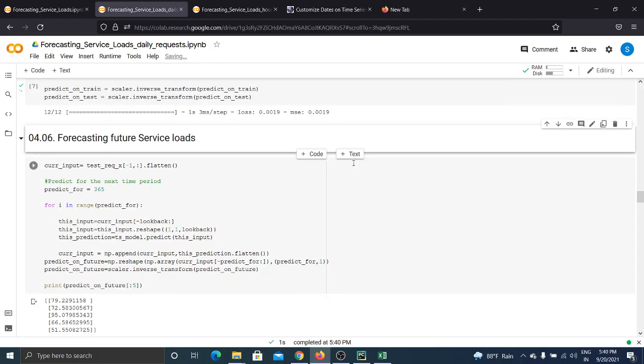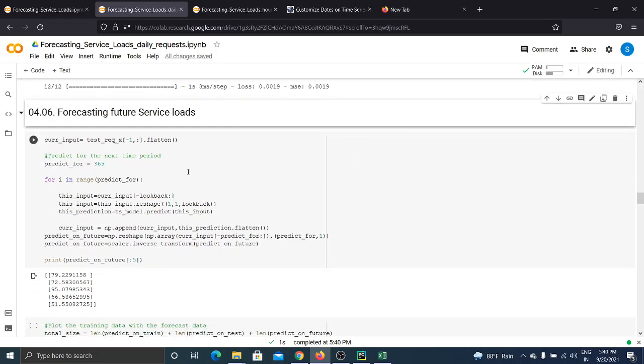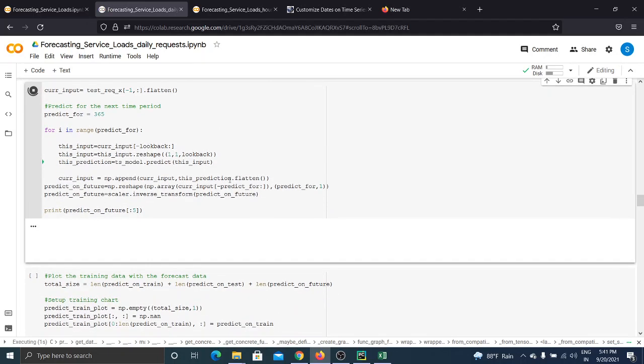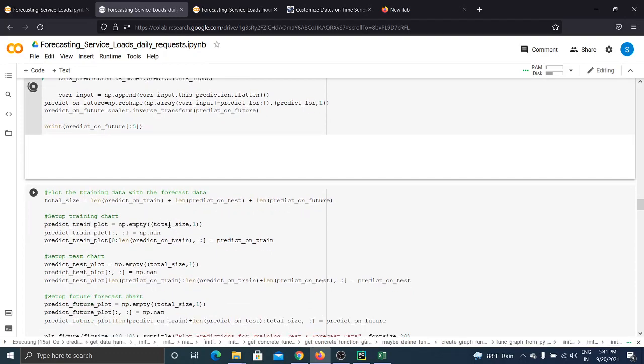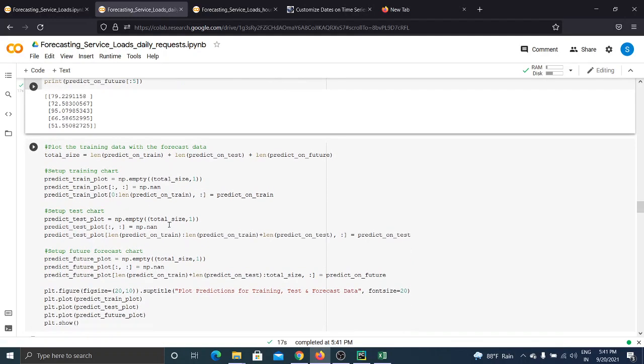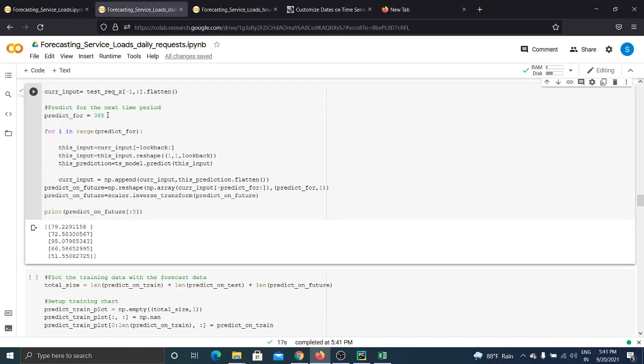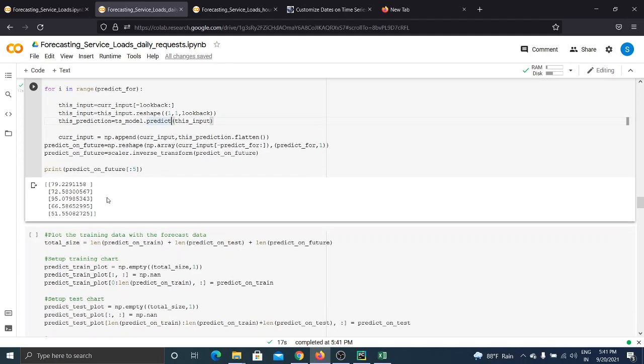Then we will predict the future points based on our model. We will be predicting for the next 365 days, that is the next 1 year. So just run this block, and we will be plotting the first 5 points from our predicted points. Okay, so these are the points predicted by our model. We have predicted 365 points, but currently we are showing just 5 of them.